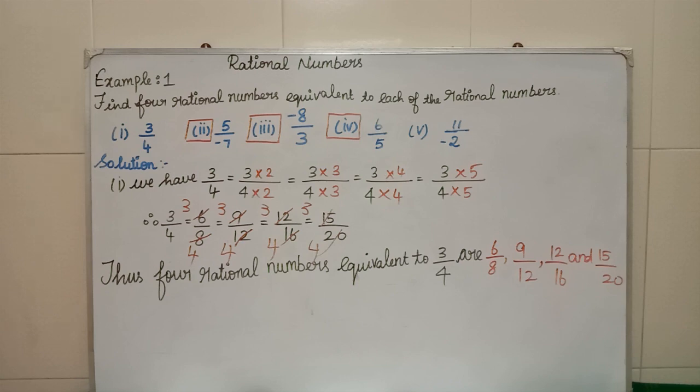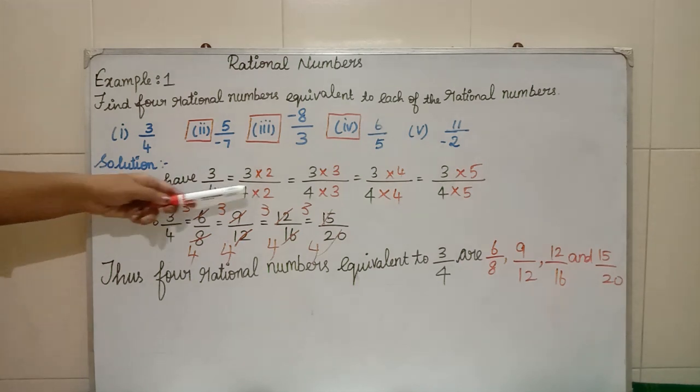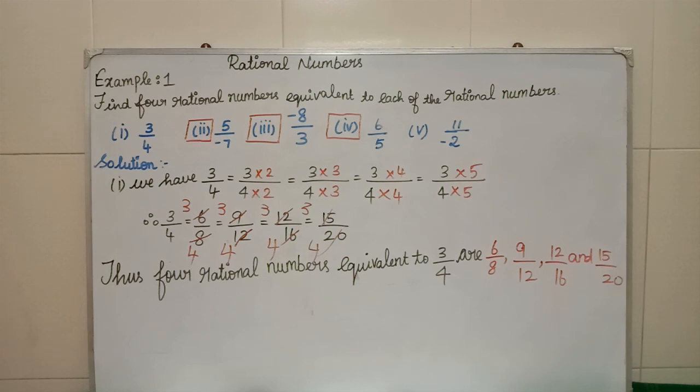It is not compulsory always to multiply 2, 3, 4, 5. Whatever the number you want, you can multiply with that number. But what number you are multiplying, the same number you have to multiply to the numerator as well as to the denominator. You try this second, third and fourth as your homework. Now I will do the fifth problem.